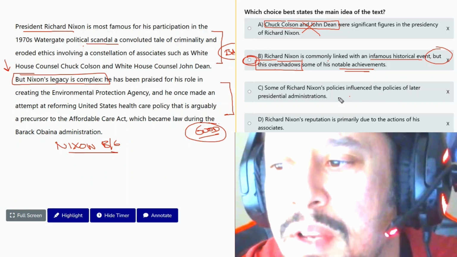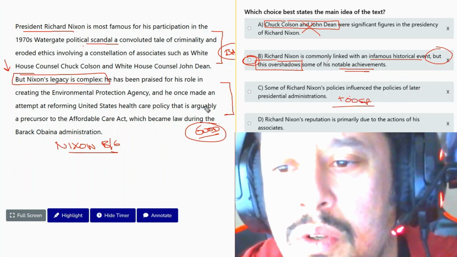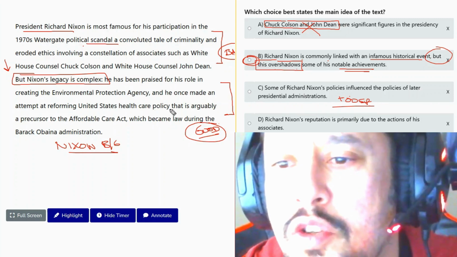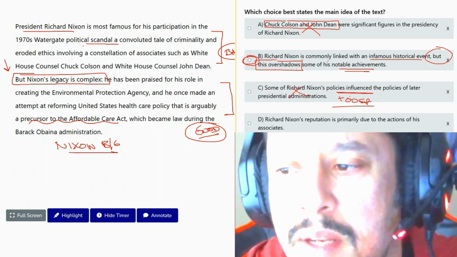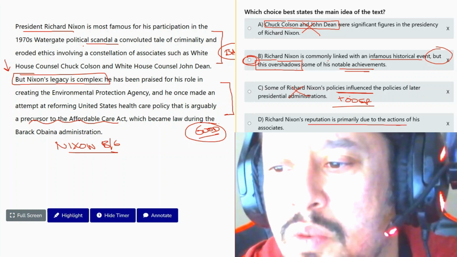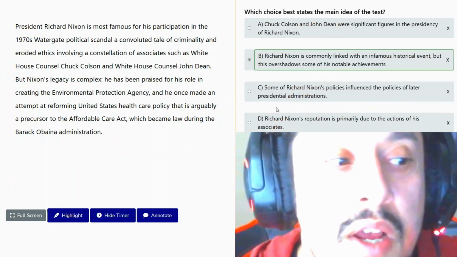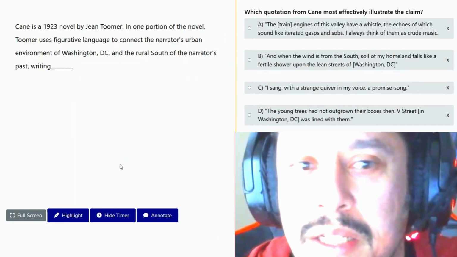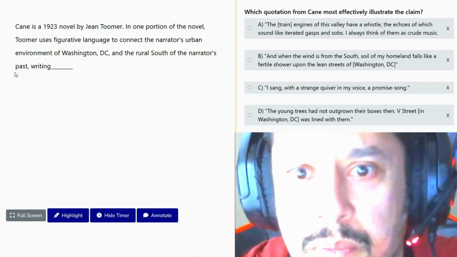This one is too specific and unsupported, right? Although we do have a detail here, it's not all about his policies influencing people. Again, this is not a main idea, nor is it supported. Remember, main idea means all the details and sentences focus on that one idea. Question number 9.